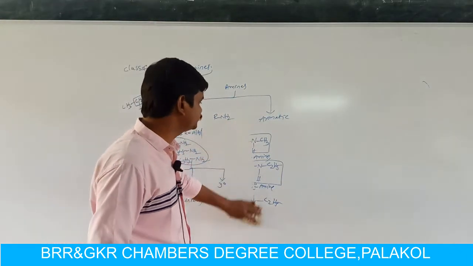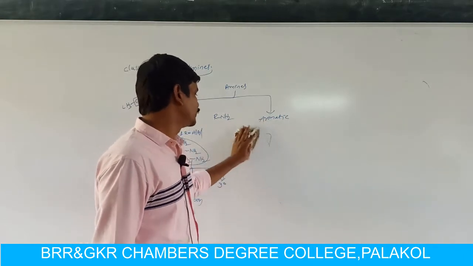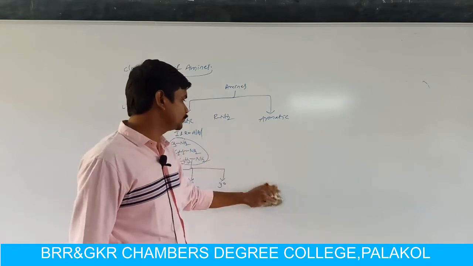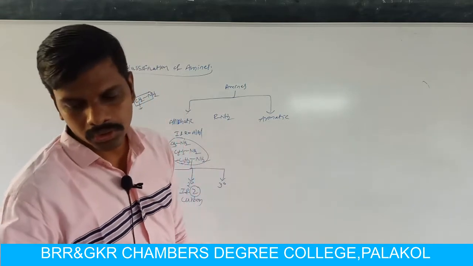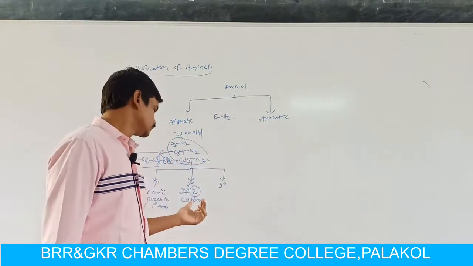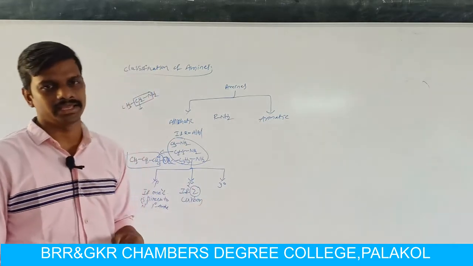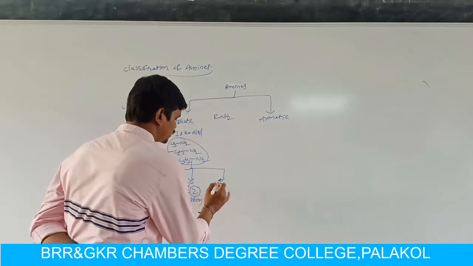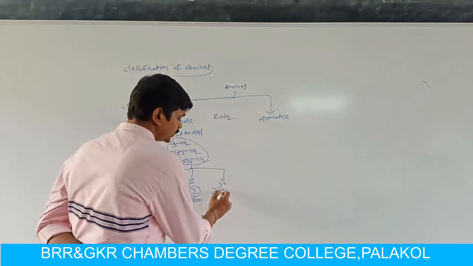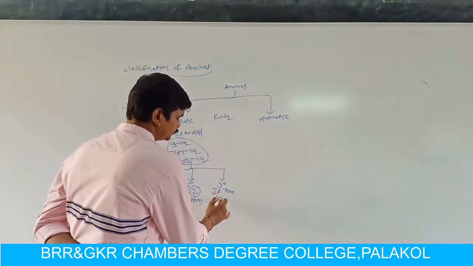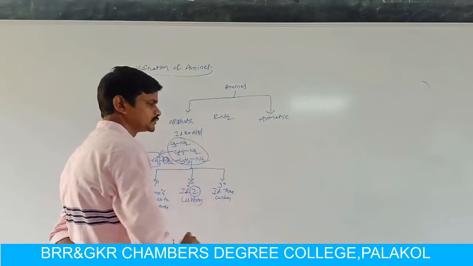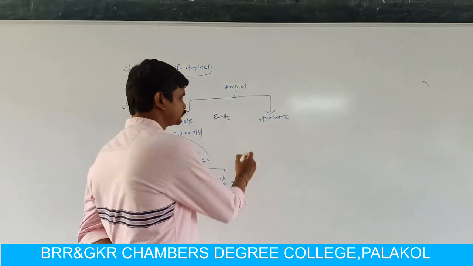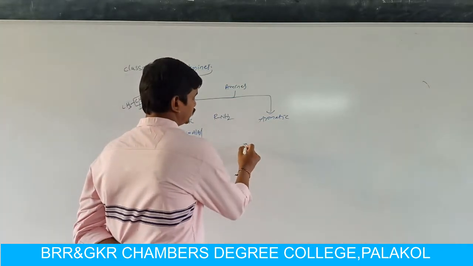So what is secondary amine? Secondary amine means the nitrogen atom in the amino group is attached to two carbon atoms, and the compounds are called secondary amines. What is tertiary amine? If three carbon atoms are directly attached to the nitrogen atom in the amino group, the compounds are called tertiary amines.